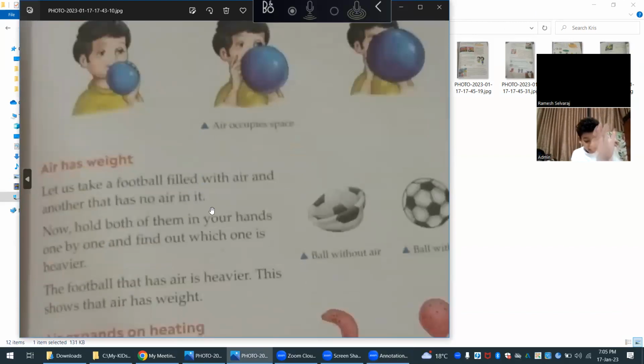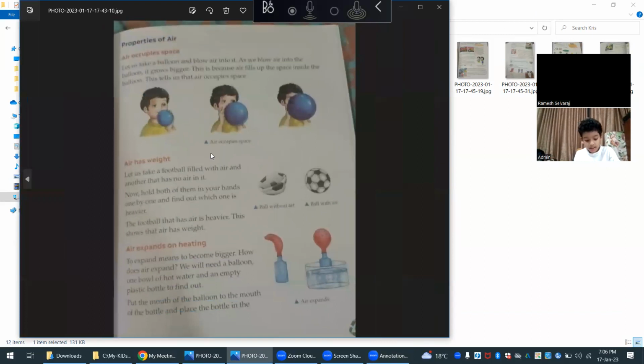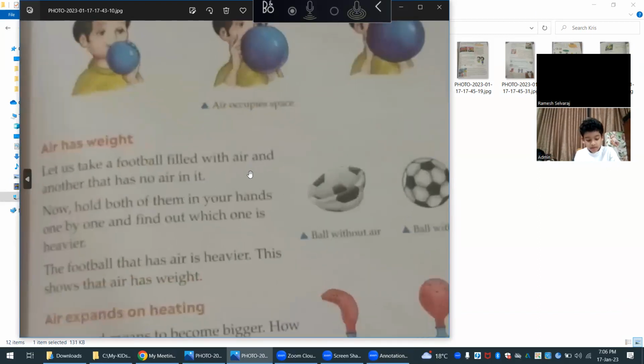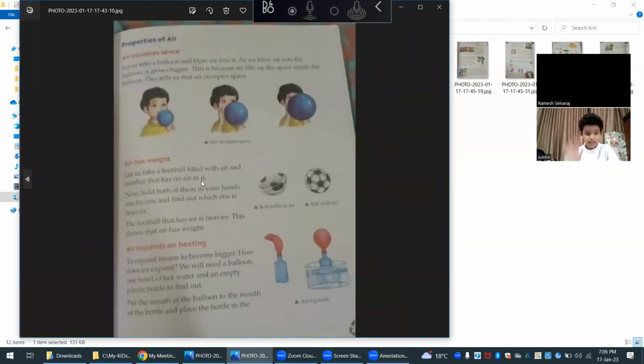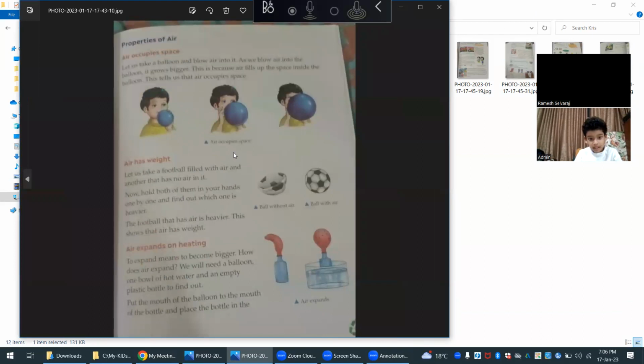Wait a minute. Listen, let me read. Let me read first, then you can read it, okay? Like how I am going to read, the same way you also read it, okay?